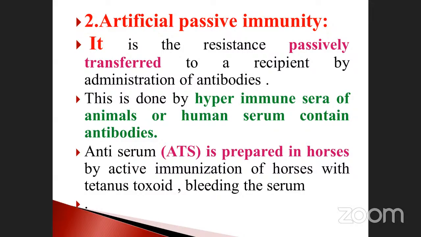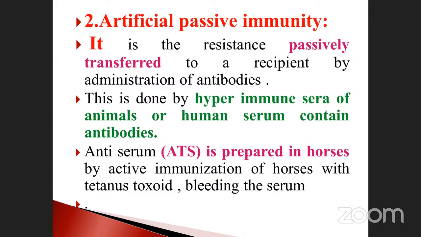That serum is also isolated from particular animals, which means the antibodies are isolated from the animals and injected into the human body to fight against many diseases. So this is called anti-serum. The anti-serum is prepared in horses.